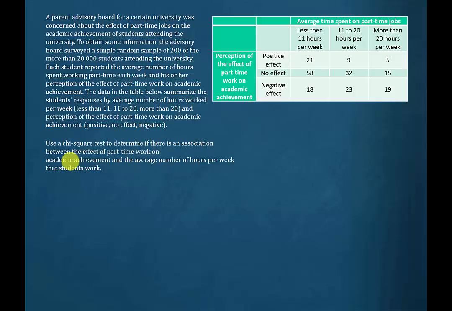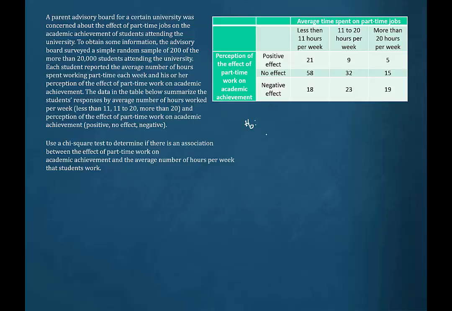Now, the question is, determine if there is an association between the effect of part-time work on academic achievement and the average number of hours per week that students work. So the null hypothesis then would hypothesize that there is no relationship.